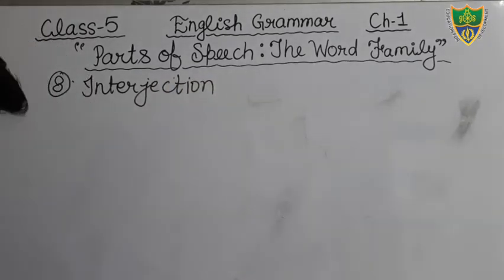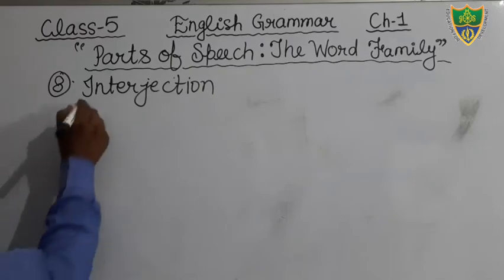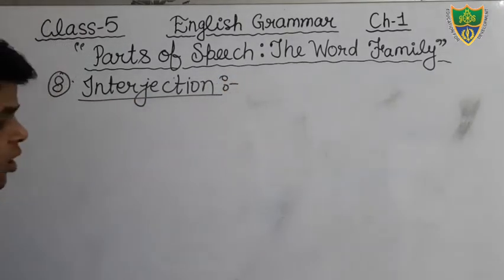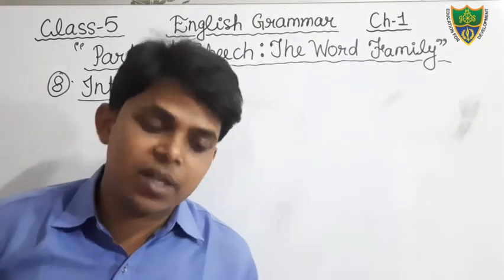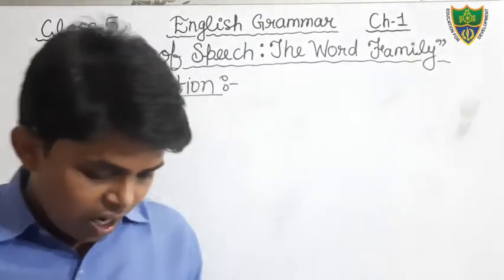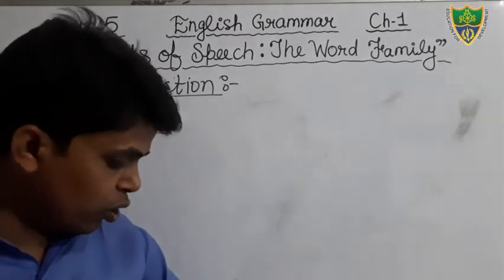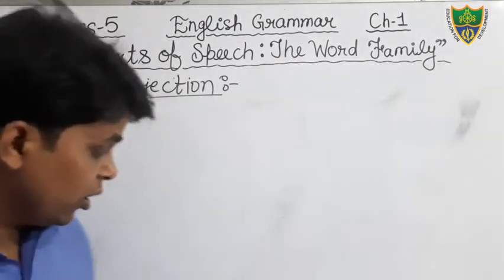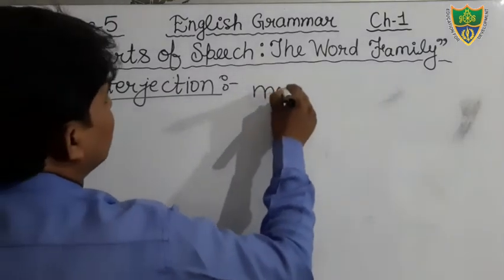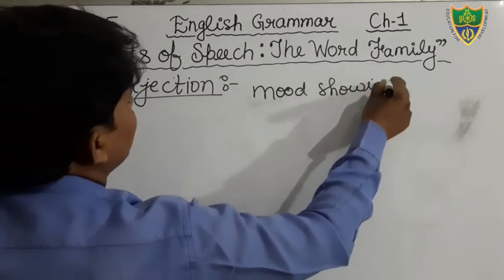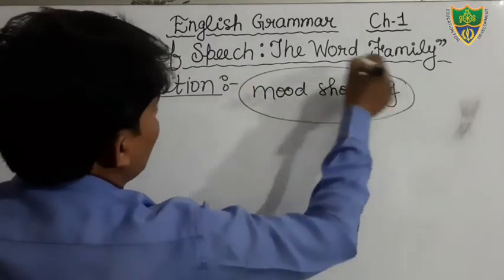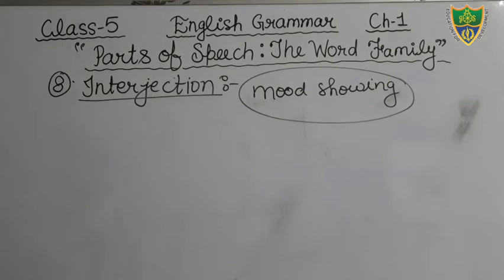Okay, you can see interjection. It is used to show certain feelings, as you have read in the exclamatory sentences in the previous classes. An interjection is a mood showing word. It denotes the mood of the person, of the situation.